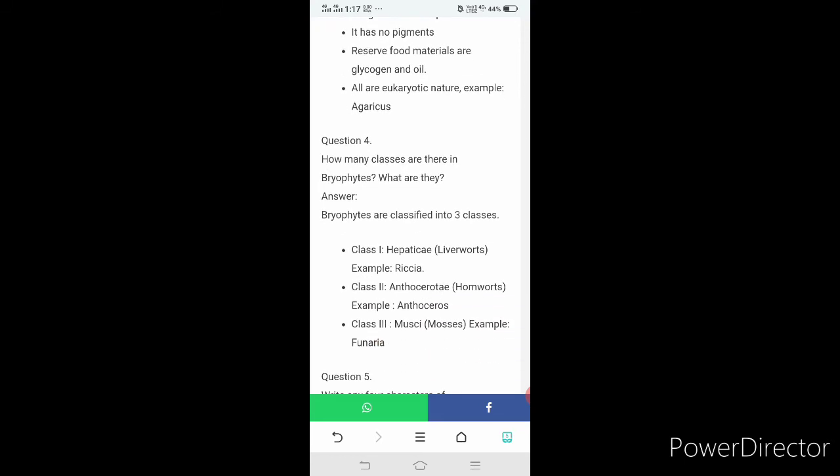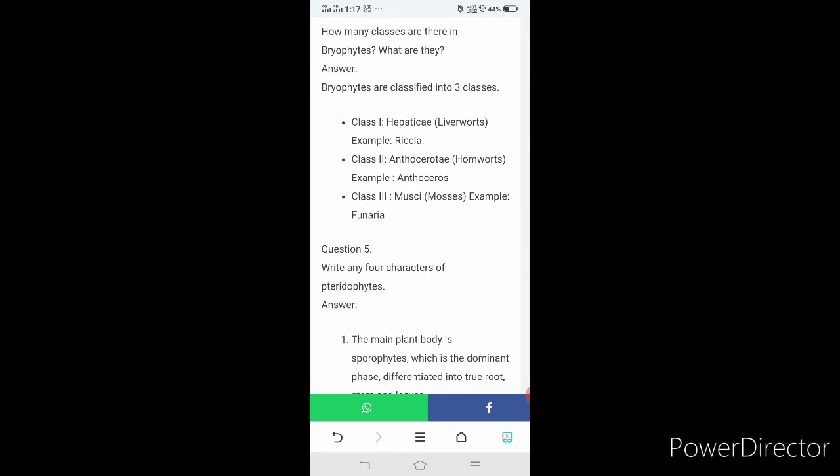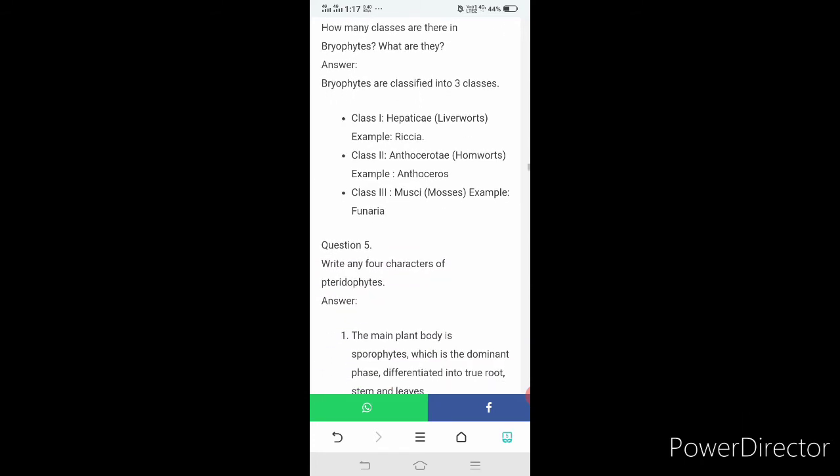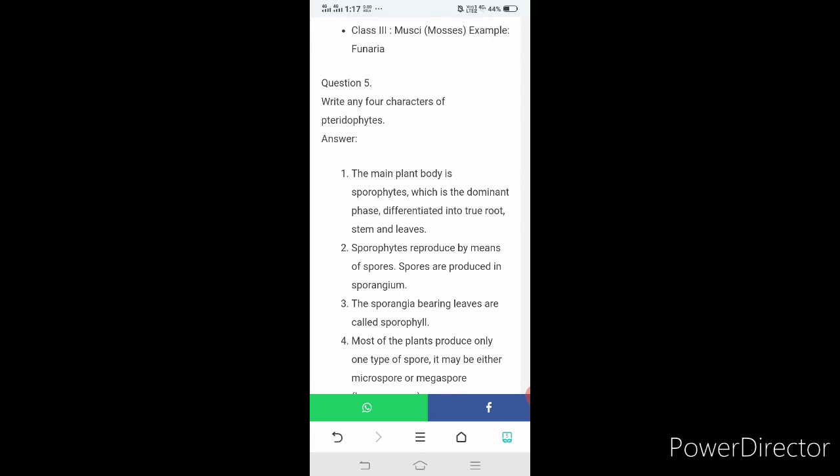How many classes are there in bryophytes? What are they? Bryophytes are classified into 3 classes. Class 1, Hepaticae, liverworts. Example, Riccia. Class 2, Anthocerotae, hornworts. Example, Anthoceros. Class 3, Musci, mosses. Example, Funaria. Write any 4 characteristics of the pteridophytes.